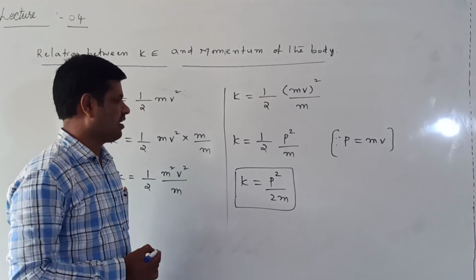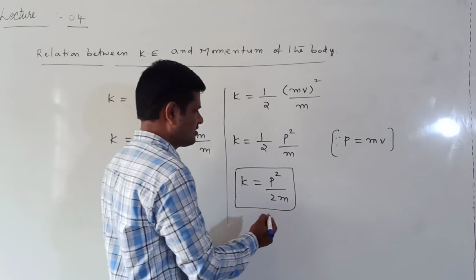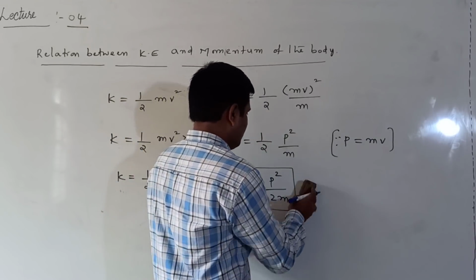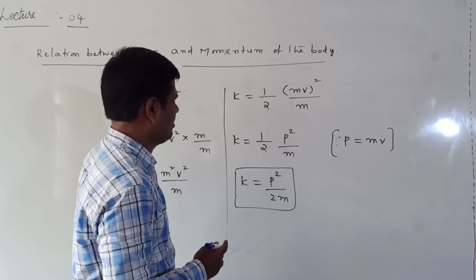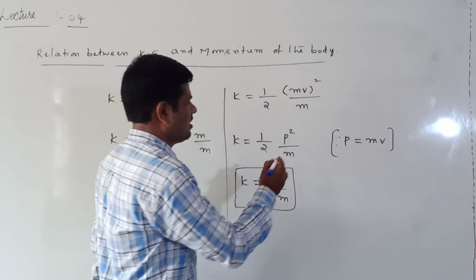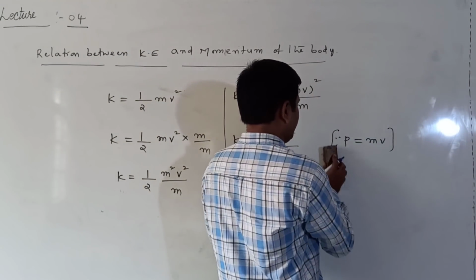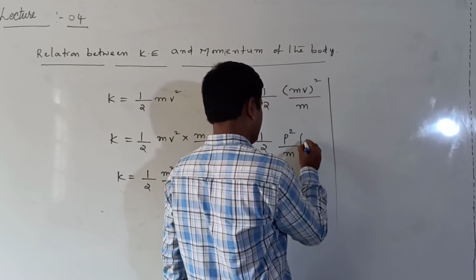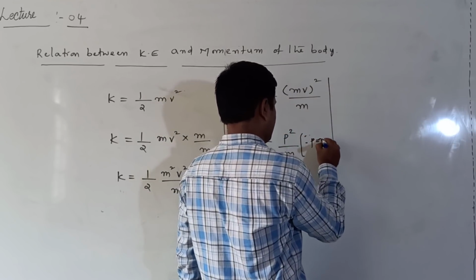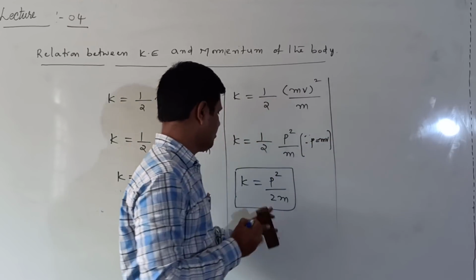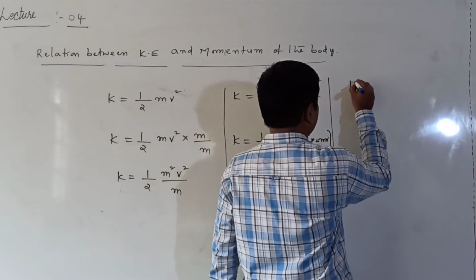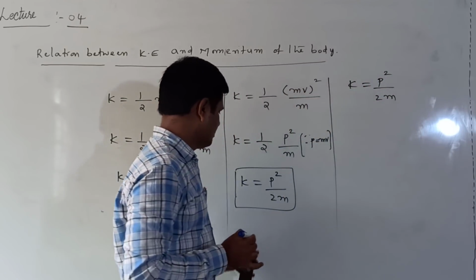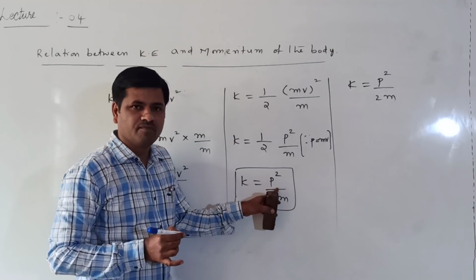Next, another way we can write this. Here p is the momentum, mass into velocity. Kinetic energy is equal to p square by 2m. This is kinetic energy in terms of the momentum.